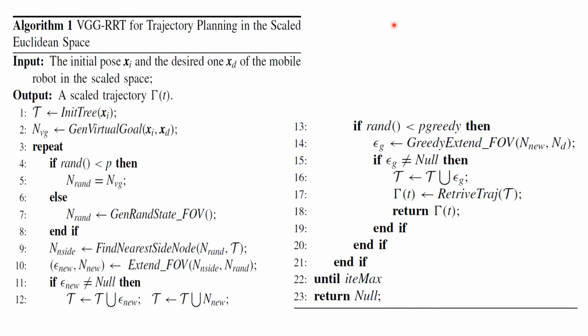The VGG RRT algorithm for trajectory planning is shown in algorithm 1, which corresponds to the upper block of the block diagram shown in the previous slide. The proposed algorithm mainly consists of two stages. First is general searching, that is from line 1 to line 10, and the greedy extension, that is from line 11 to line 21.